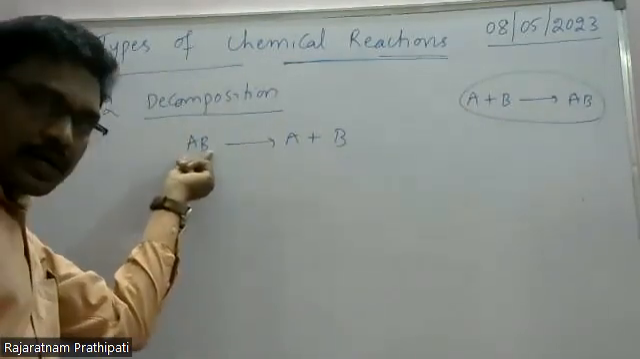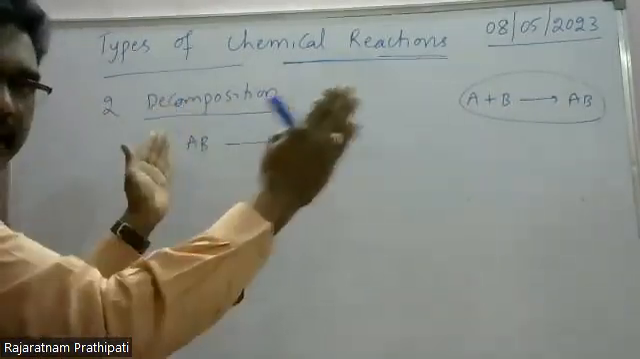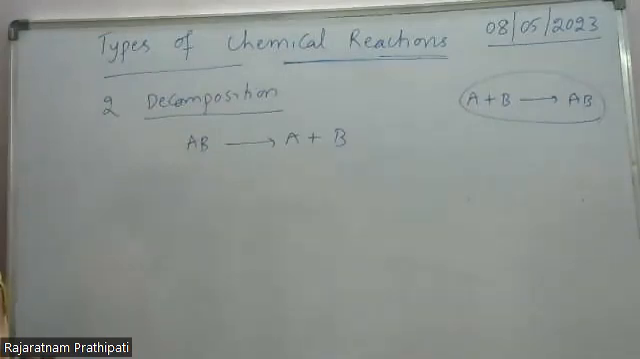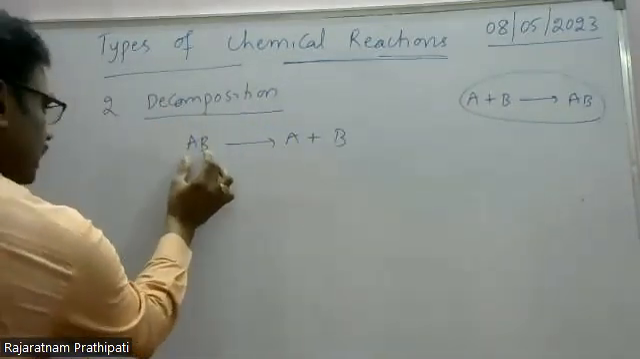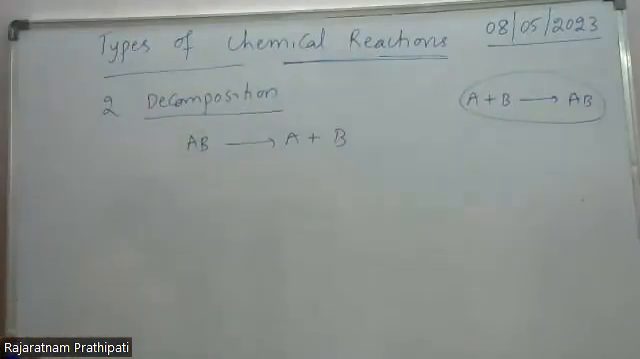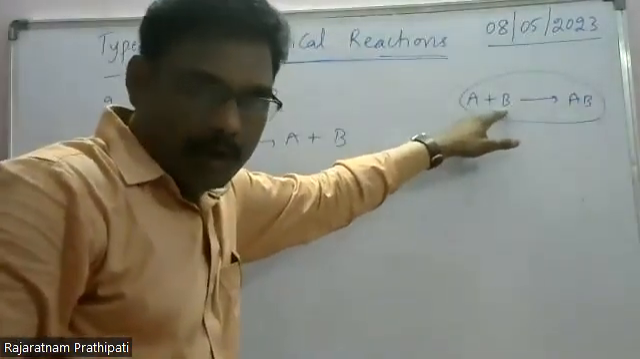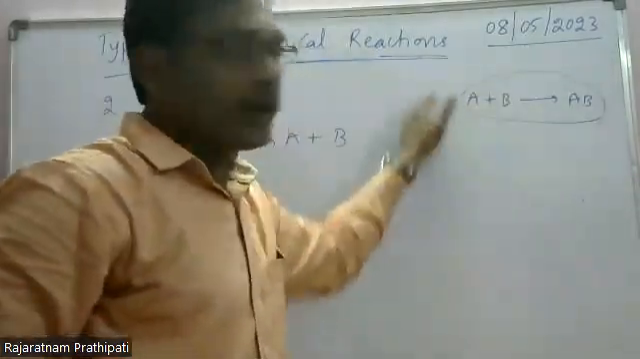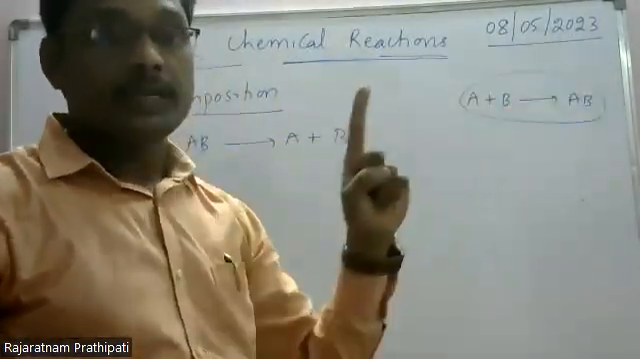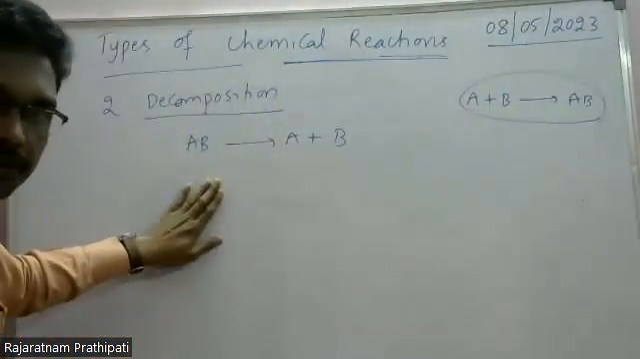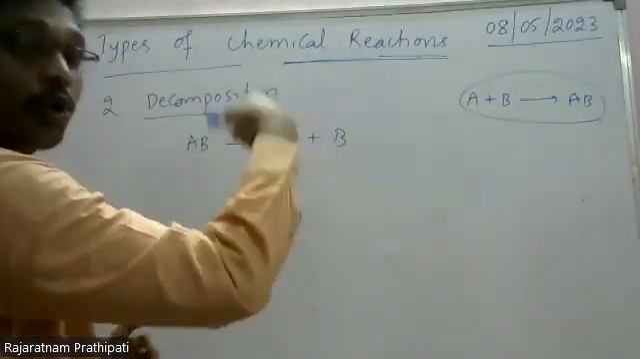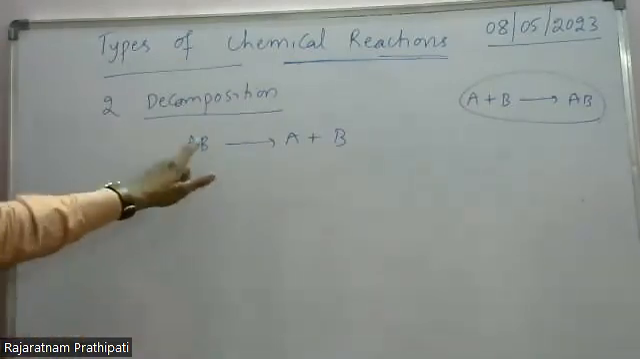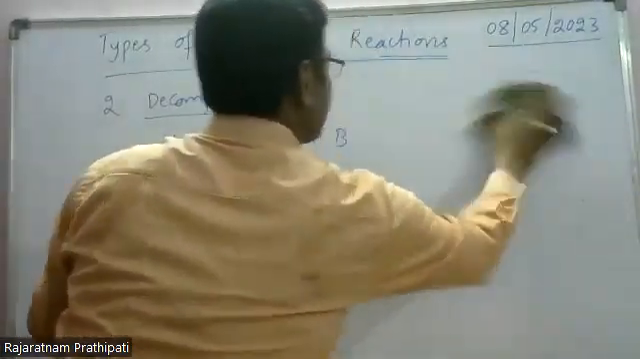Here, this is one substance that is divided into, decomposed into, dissociated into other substances. Decomposition means separation. Here, a single substance is separated into more than one substance. In a combination reaction, very important, there is more than one reactant, but the product is a single product. But in this, the reactant is a single reactant, but the products are more than one product. These types of reactions are called decomposition reactions.